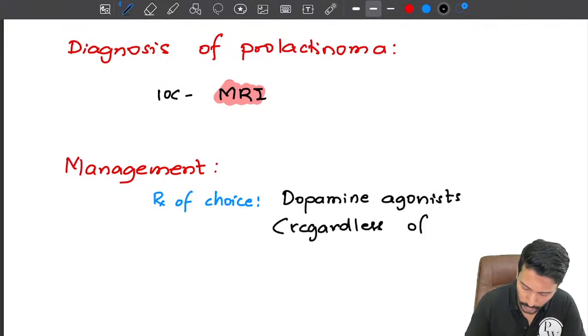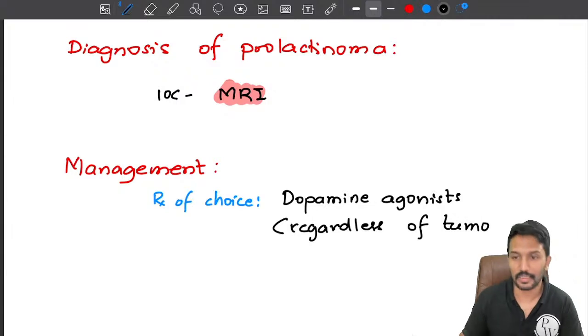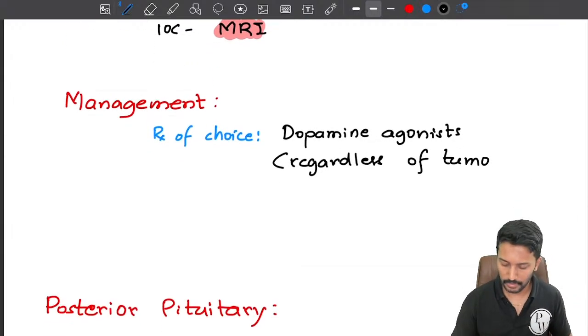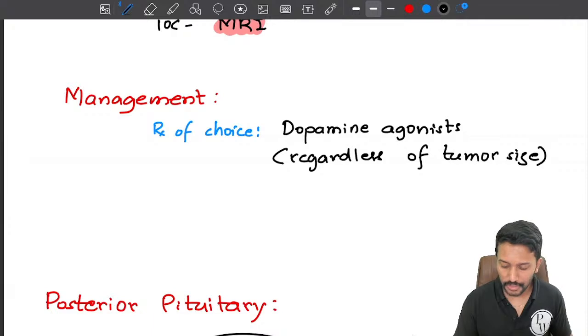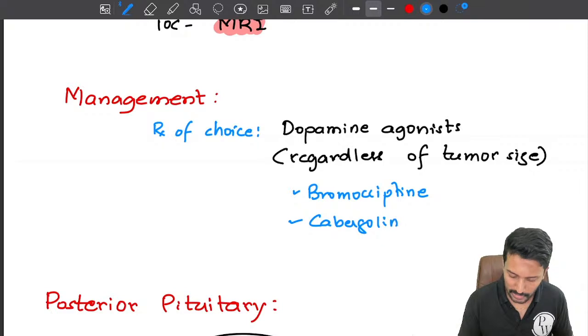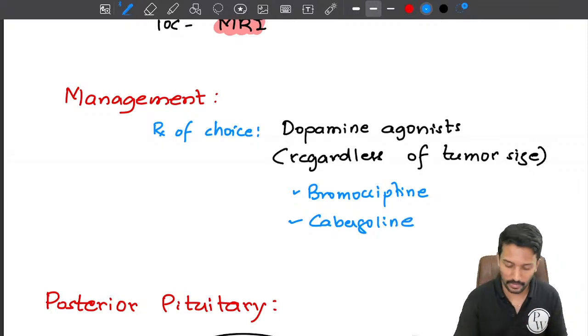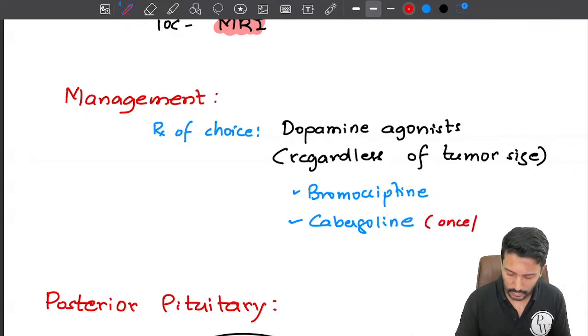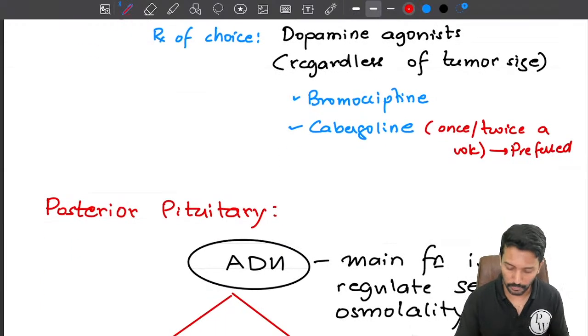regardless of tumor size. Okay, so you may ask, sir, what if there is a 6 centimeter tumor? No worry, whatever is the size of the tumor, it will still shrink with the dopamine agonist, right? What are the dopamine agonists we know? One is bromocriptine, second one is cabergoline. I have already told you cabergoline is preferred in most cases because it is long acting. This is usually given as once or twice a week, and that is why it is a preferred agent. It is more convenient to administer and it is also more effective than bromocriptine.